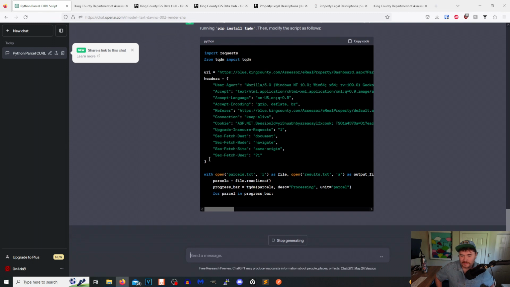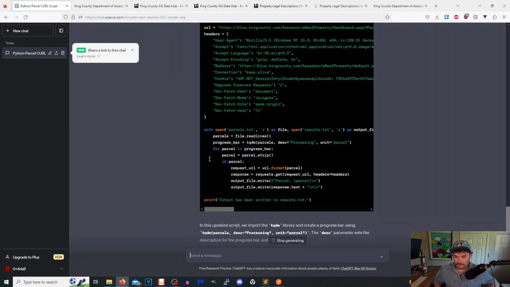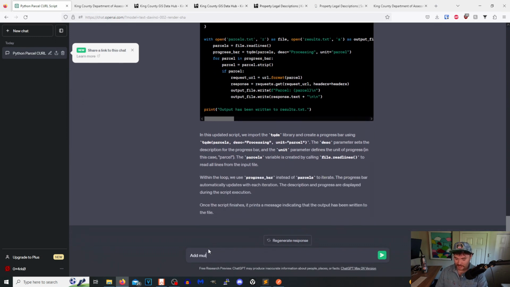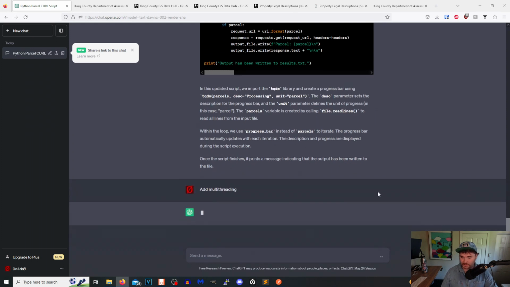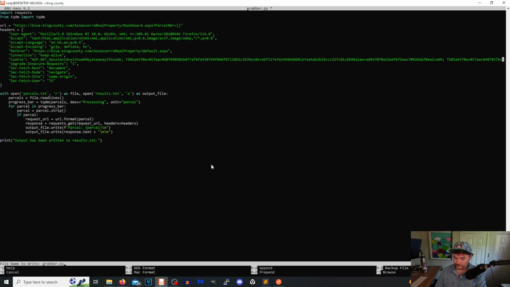You can also do things like multi-threading in here. Like if we really wanted to, whatever, might as well add multi-threading. And I'm going to just copy this up here and then compare how fast it can run. So we'll do ls, we'll remove grabber.py, and then we will do this, boom.